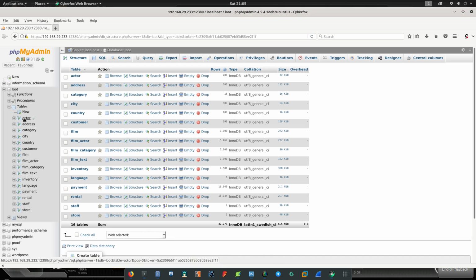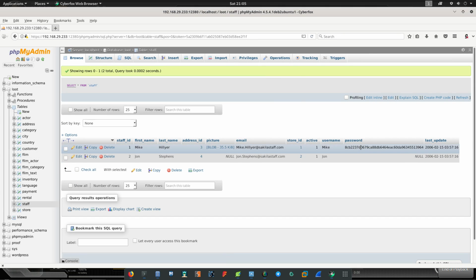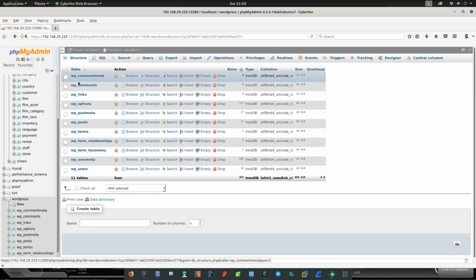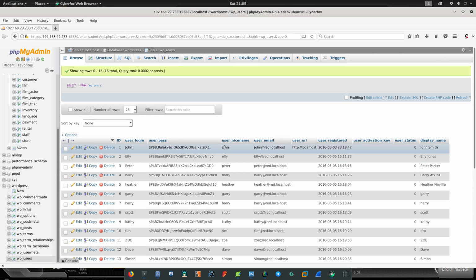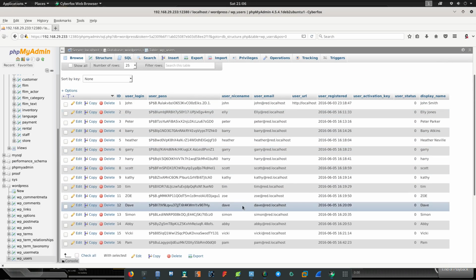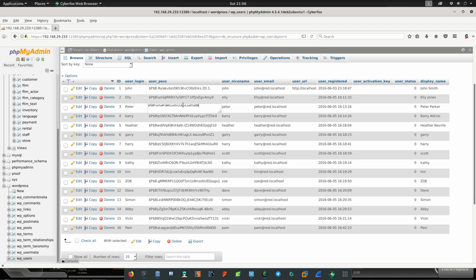There's a different table. Probably there's something else hidden there. There's a user Mike. I was able to get the password for this, it is 12345, and this is our users table, right? All the users are there. Peter was there, but I was not able to crack his password.